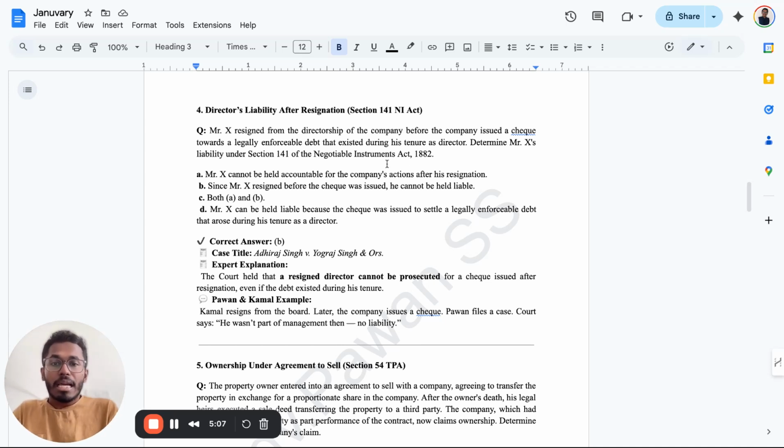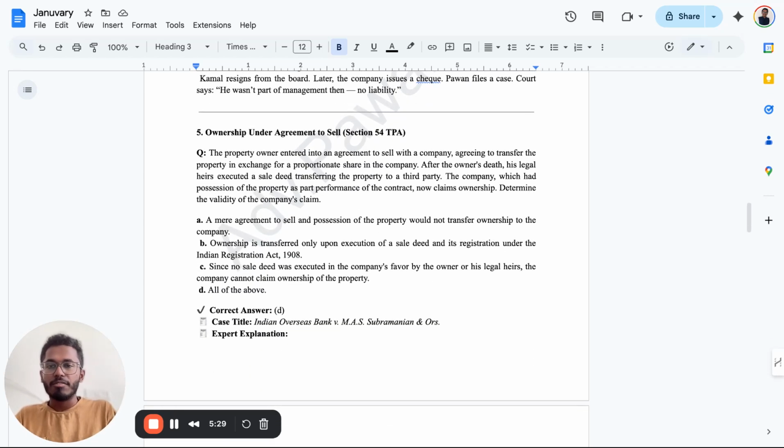Mr. X resigned from a directorship of the company before the company issued a check towards a legally enforceable debt that existed during the tenure of a director. Determine Mr. X's liability under section 141 of the NI Act of 1882. Very simple. Answer is option B. Since Mr. X resigned before the check was issued, he cannot be held liable. Very simple as that.